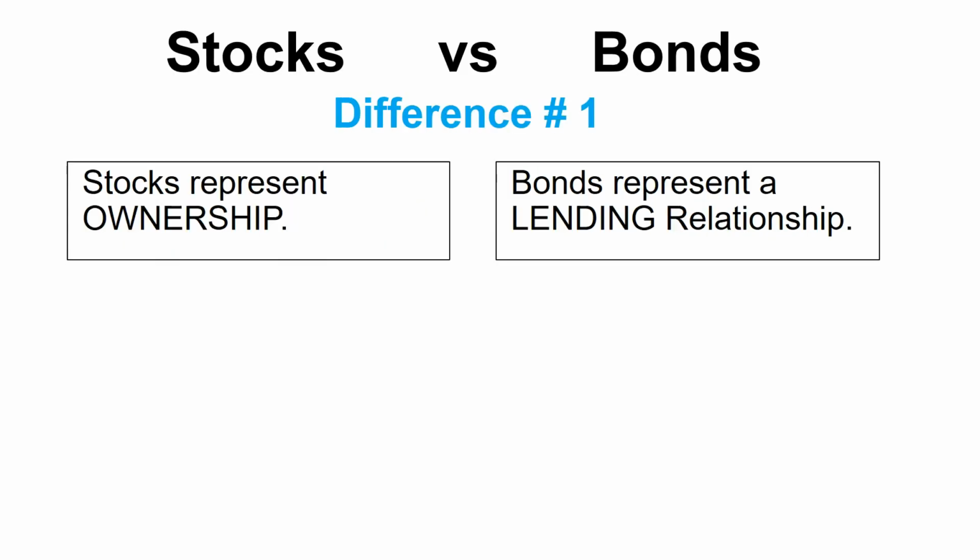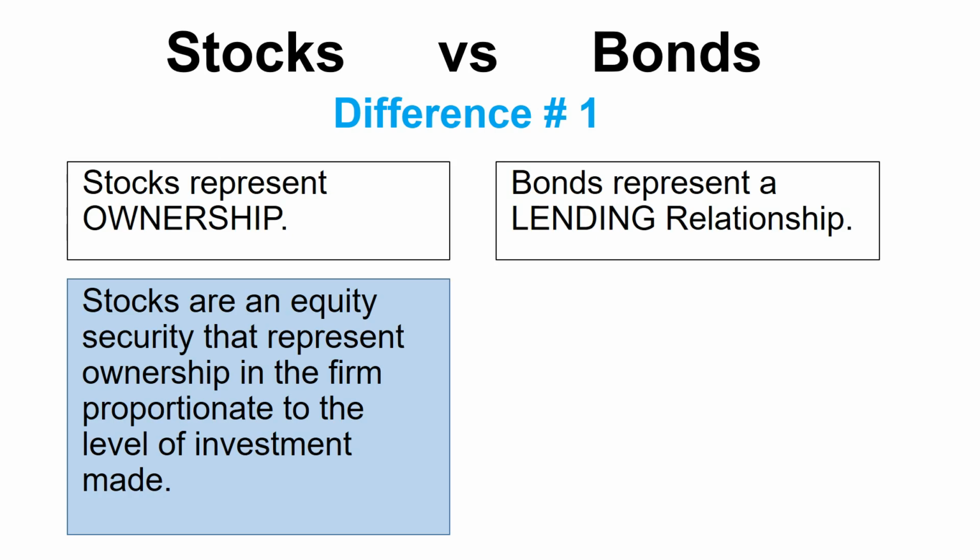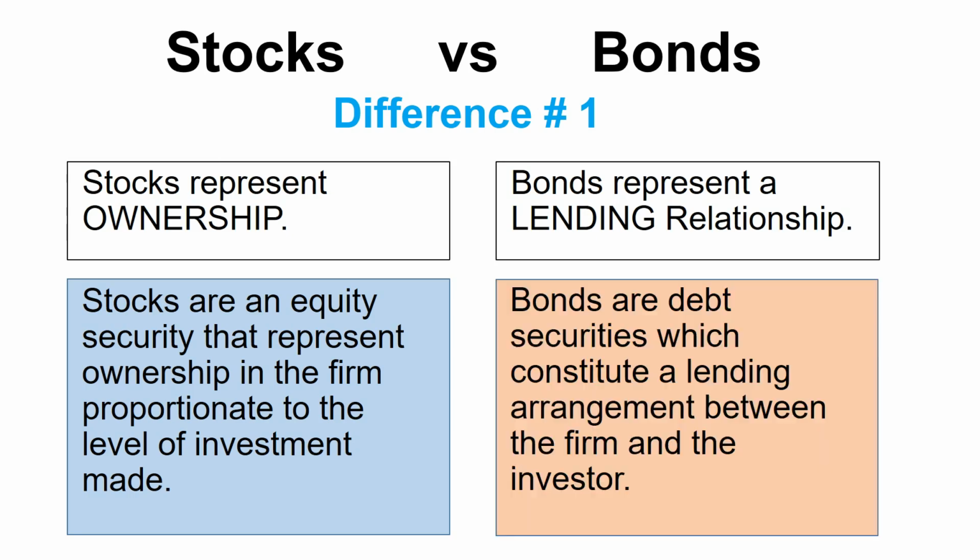Difference number 1. Stocks represent ownership, while bonds represent a lending relationship. Stocks are an equity security that represent ownership in the firm proportionate to the level of investment made. It means that when investors purchase these stocks in a firm, they're actually acquiring an ownership stake. On the other hand, bonds are debt securities, which constitute a lending arrangement between the firm and the investor. The firm is expected to make periodic interest payments and the final repayment of the principal at the end of the life of the bond.